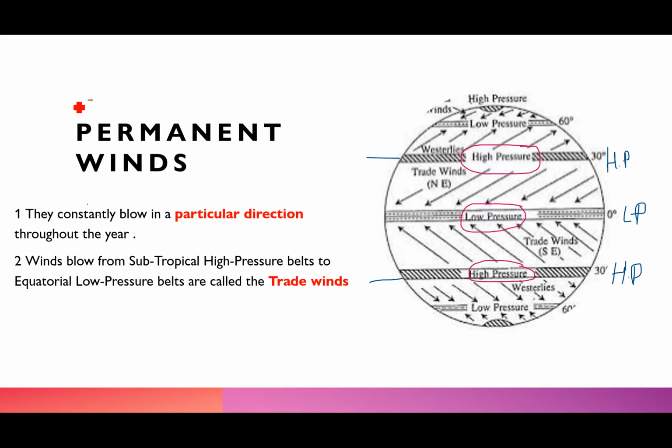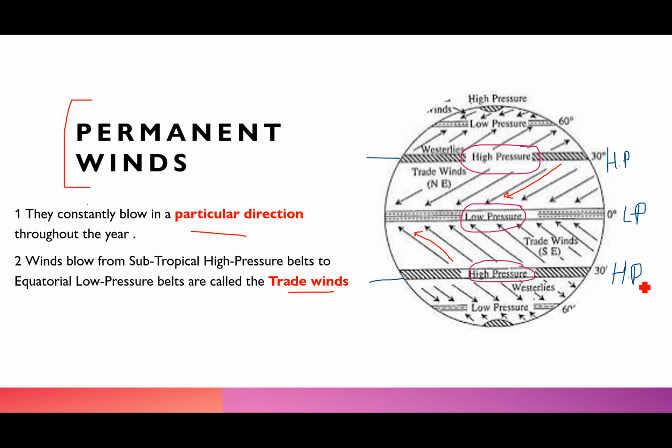Now we come to the permanent winds. Why are they called permanent winds? See, they are called permanent because they blow in a particular direction throughout the year. Now first we will talk about the trade winds. These trade winds always flow from the subtropical high pressure belts, that is from here. They basically blow from the subtropical high pressure belts towards the low pressure belt.